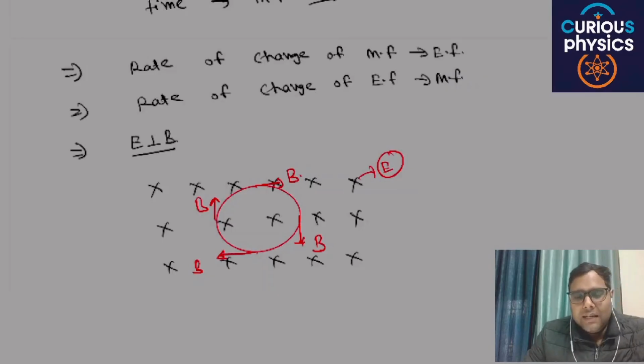The basic idea is that rate of change of electric field or electric flux also produces a current, and that particular current will produce a magnetic field. Indirectly, the rate of change of electric field produces a magnetic field, and rate of change of magnetic field, which we have studied under Faraday's law, will produce a potential difference or electric field. In every situation these both will be perpendicular to each other. Are you able to understand my point or not?